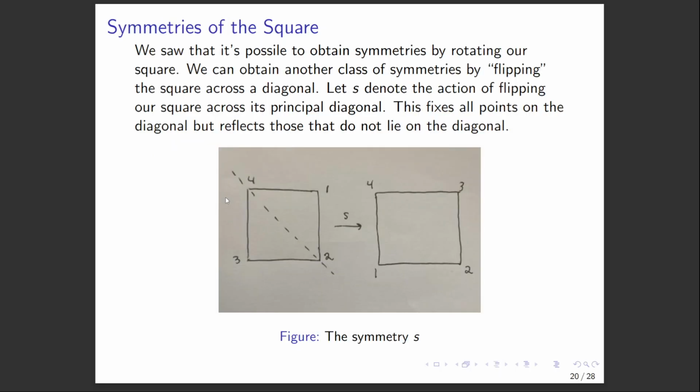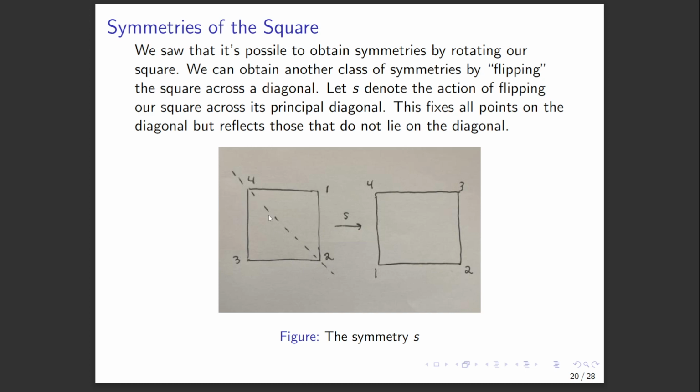Okay. So it's possible to obtain symmetries by rotating the square, but we can also obtain symmetries by flipping the square across the diagonal. Look at this typo. Isn't that cute? So let S denote the action of flipping our square across its principal diagonal, by which we just mean this diagonal from the top left to the bottom right. So this will fix all the points on the diagonal, but reflect all the points that don't lie on the diagonal.